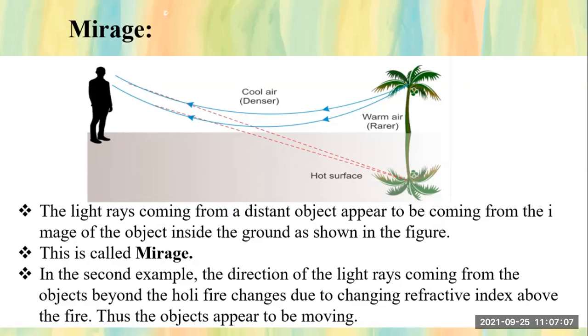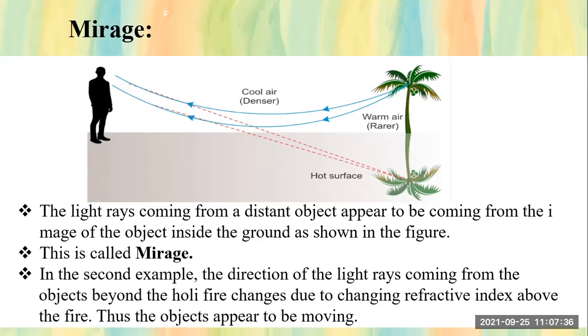Now in the second example of the holy fire. See, in this second example, the direction of light rays coming from the object beyond the holy fire changes due to the changing refractive index above the fire. Thus the object appears to be moving.